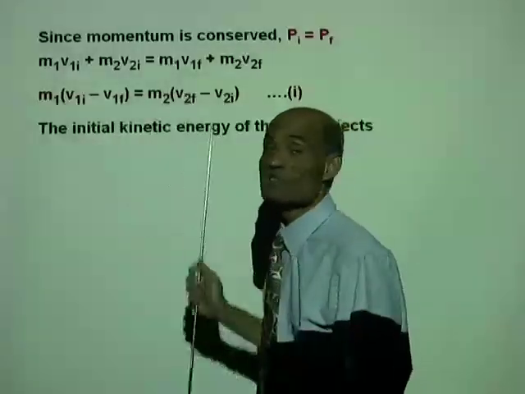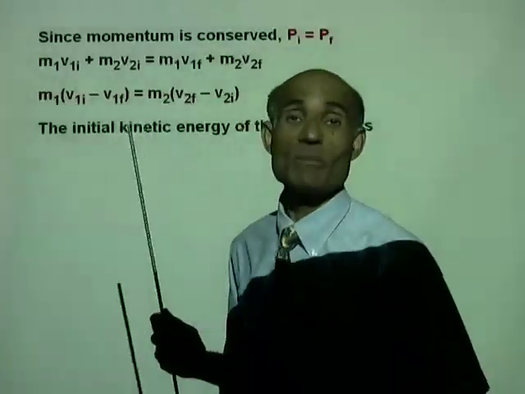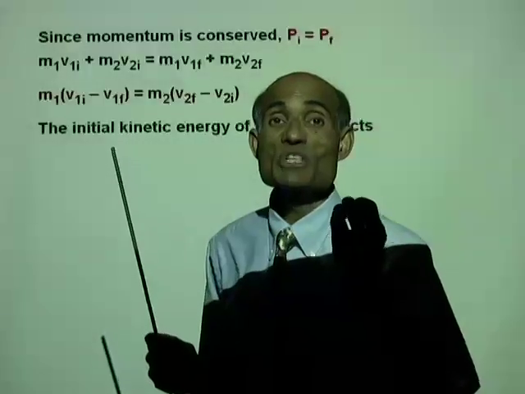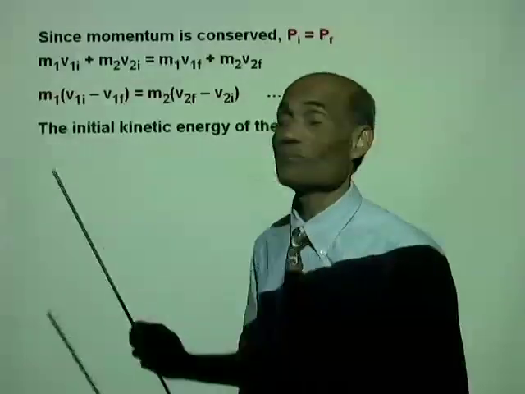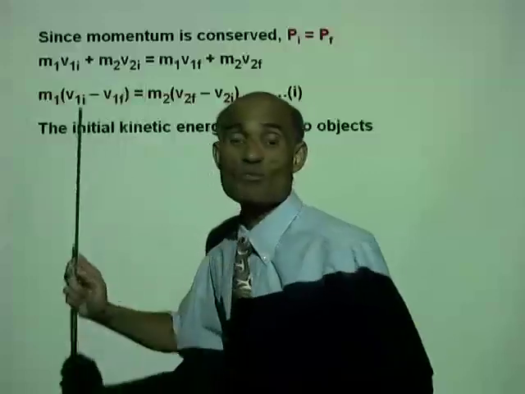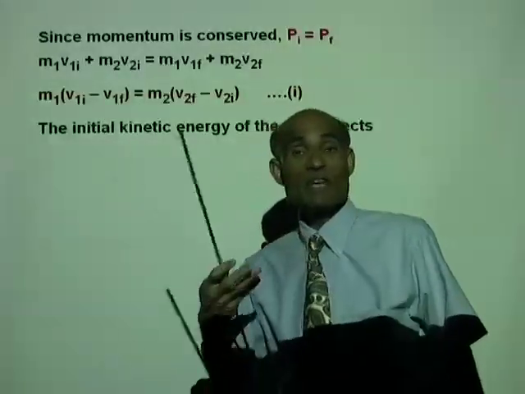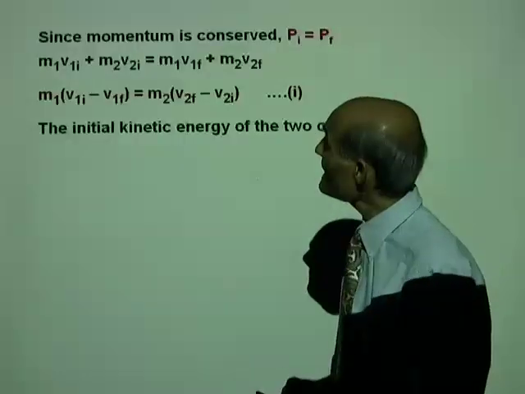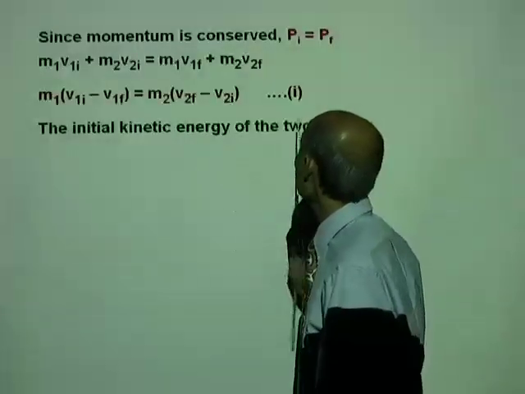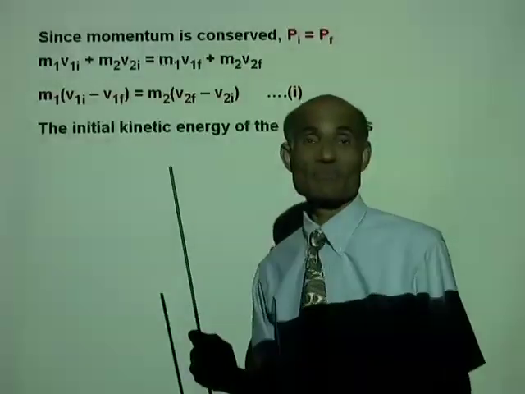Now, this is the equation that we obtained by considering the conservation of momentum. This is the conservation of momentum equation. Let's now consider the kinetic energy. What is the initial kinetic energy of the two objects?